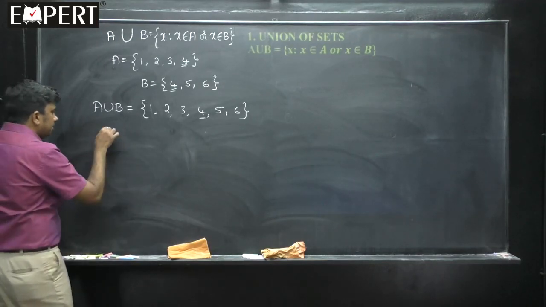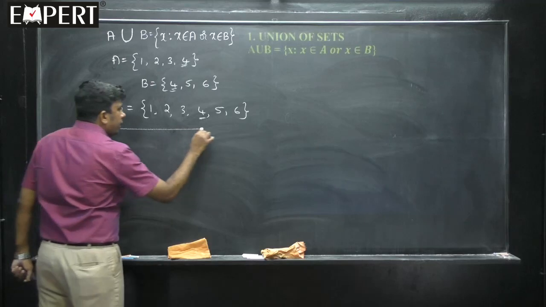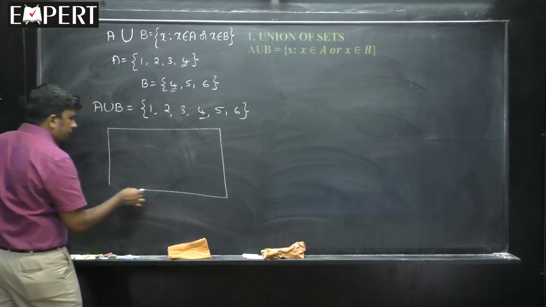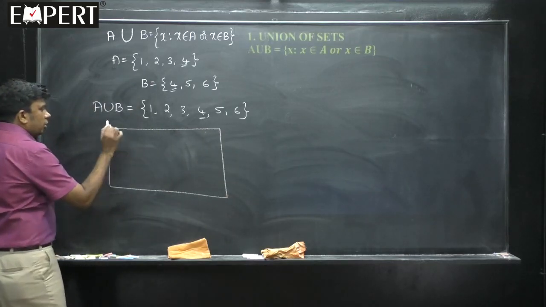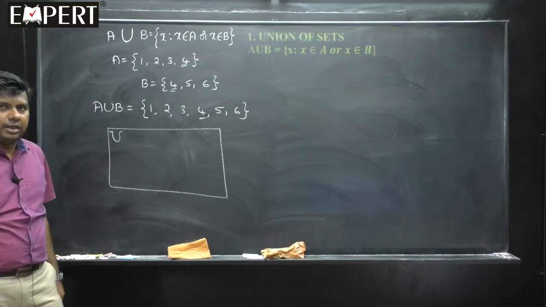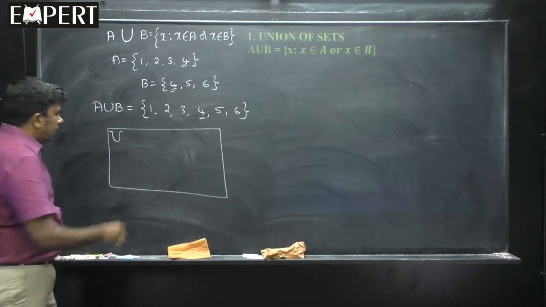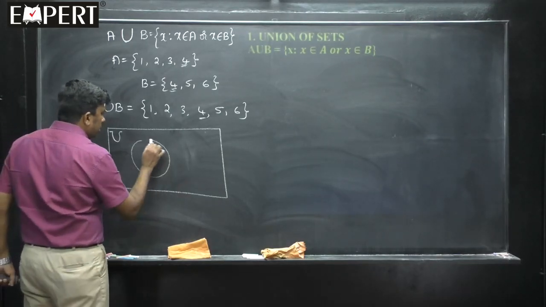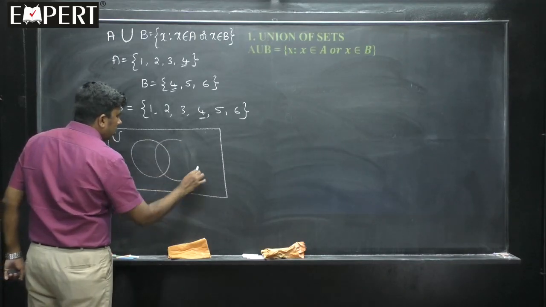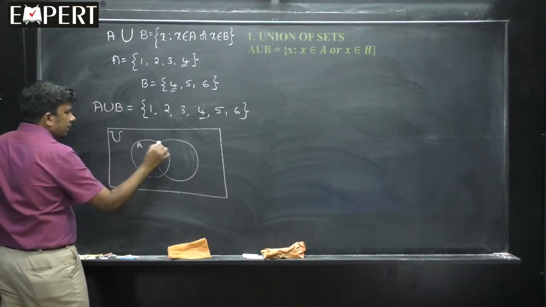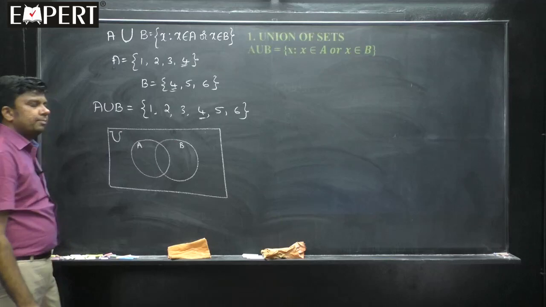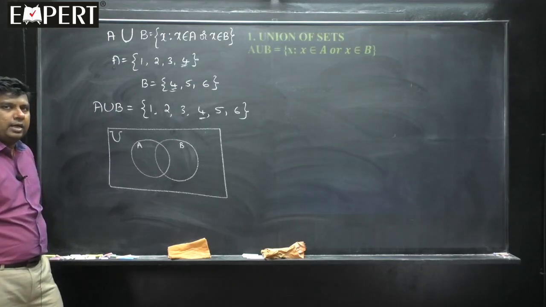Now, students, if I want to write this in the Venn diagram, I have told you that the rectangle is always denoted for the universal set. So, that is the universal set. Now, this is the set A, this is the set B.